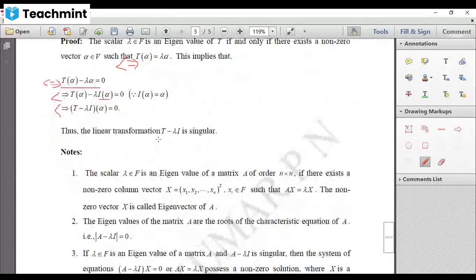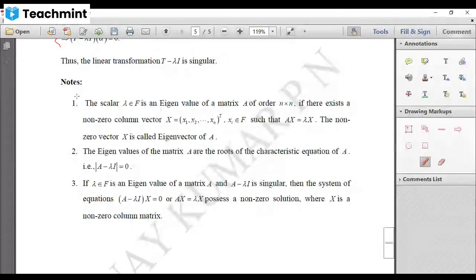After this, we have a few notes which are essential for solving problems. A scalar lambda is said to be an eigenvalue of a matrix A of order n cross n if there exists a non-zero column vector x1, x2, up to xn of n tuples such that Ax equal to lambda x.